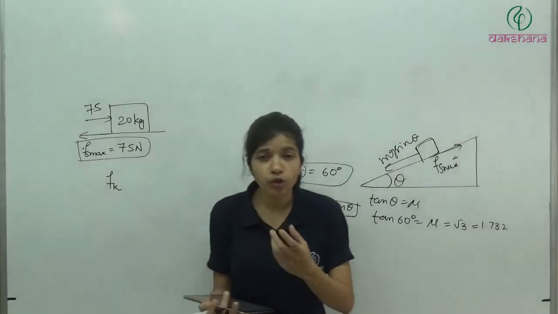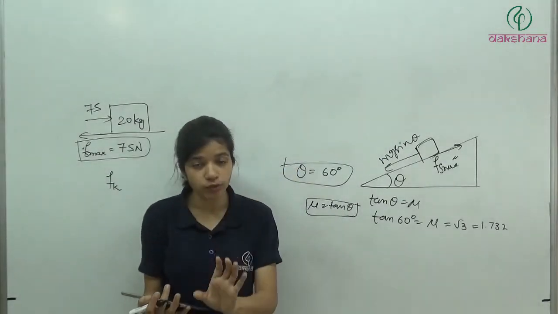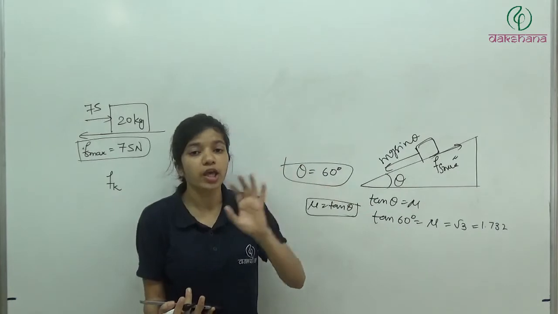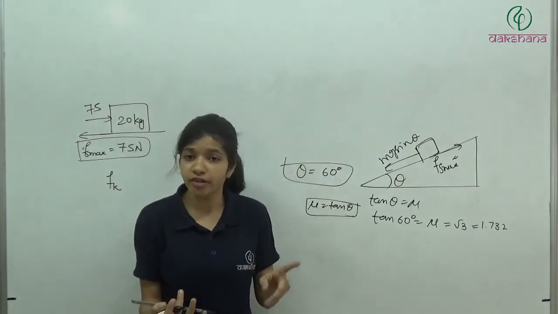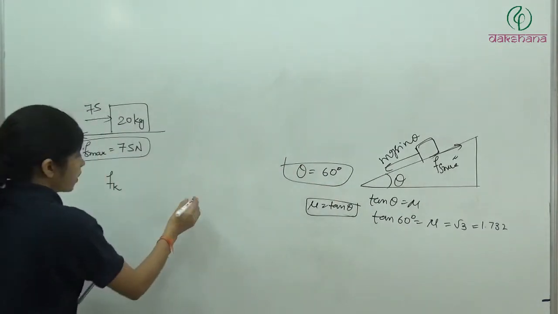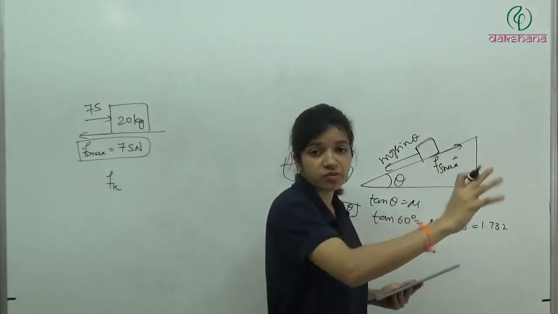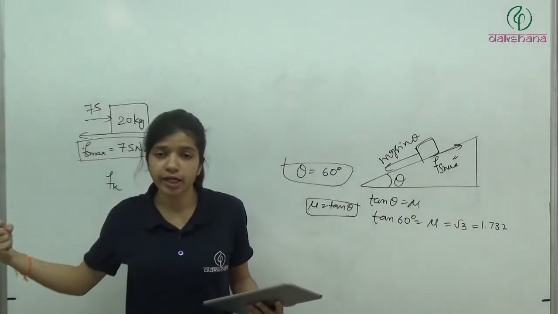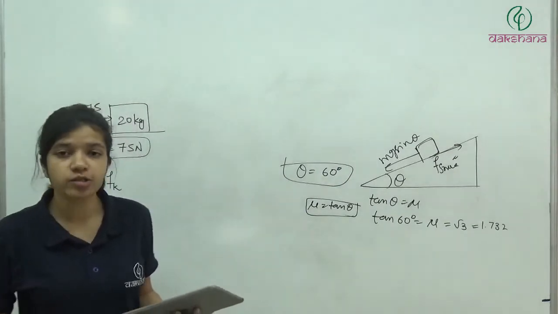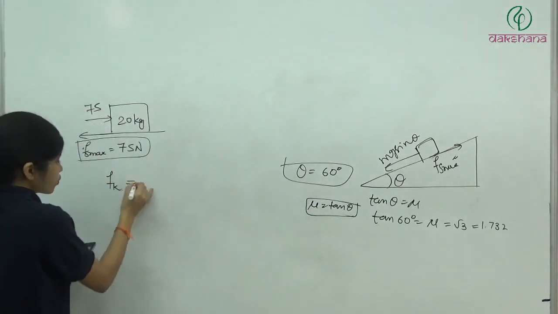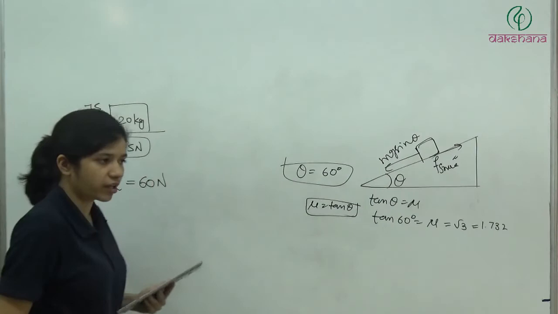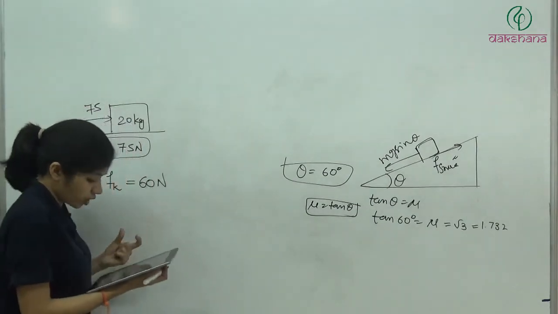ठीक है? So now they are saying if you apply a 60 Newton force once it has started moving, then it will move with constant speed. इसका मतलब हमने 60 न्यूटन लगाया, if it is moving with constant speed, it means जो backward direction of force है that is also 60 Newton. So what is that force? That is kinetic friction. So it will be 60 Newton.